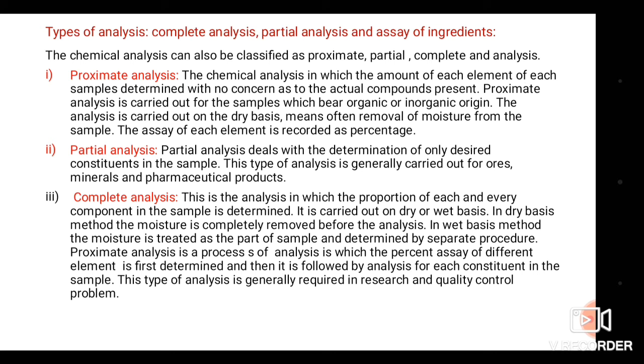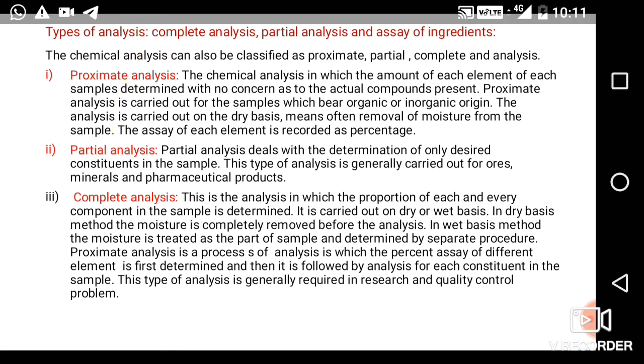The second one is the partial analysis. In partial analysis, only the desired constituent in the sample is determined. This type of analysis is generally carried out for ores, minerals and pharmaceutical products. So partial analysis concerns the determination of only the desired constituent, the component present in the given sample, which we have to determine or analyze. Such type of analysis is known as partial analysis.